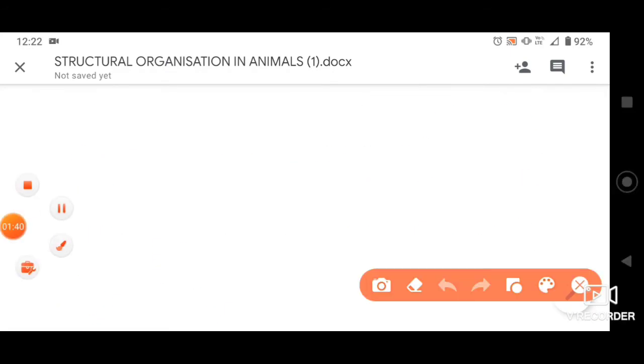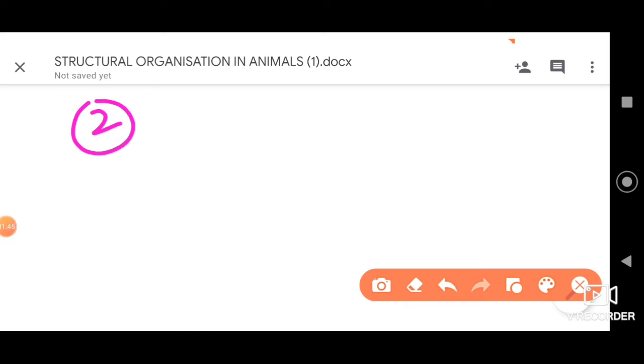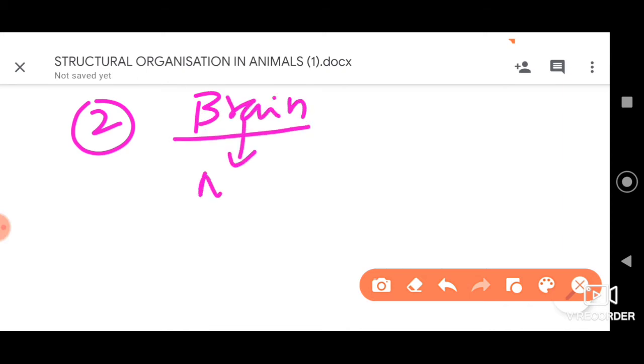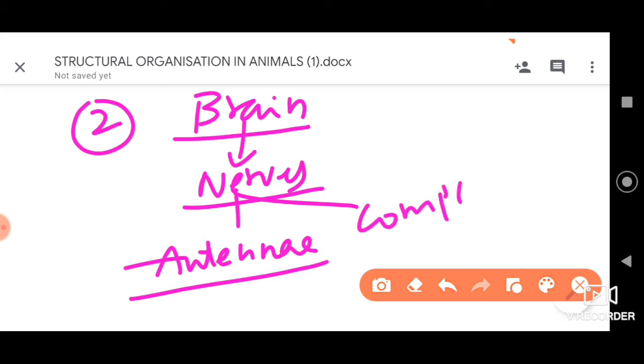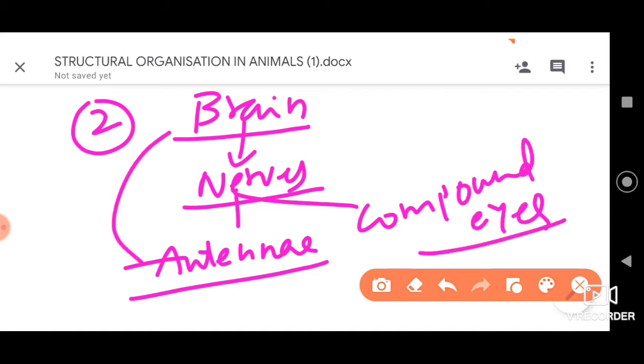Now let us move on to the second option. In cockroach, yes, of course, the brain supplies the nerves for the functioning of the antennae, which are sensory in function, and the compound eyes, which help in vision. For both the antennae as well as the compound eyes, the brain supplies the nerves. In case of cockroach, that's also the right, correct option.